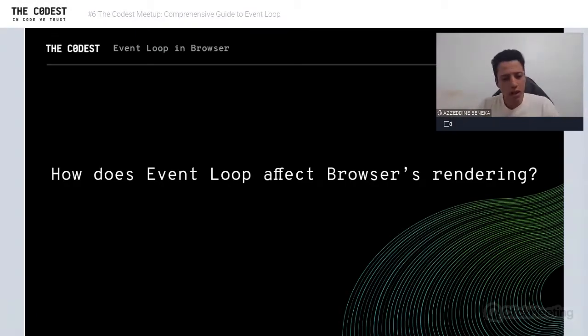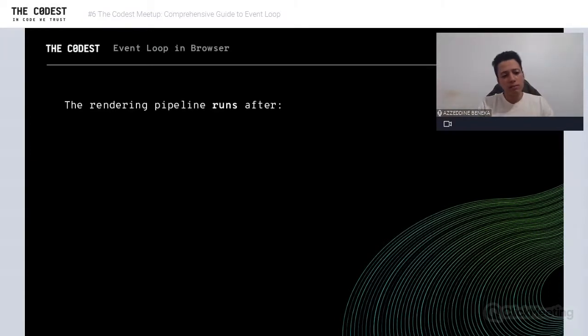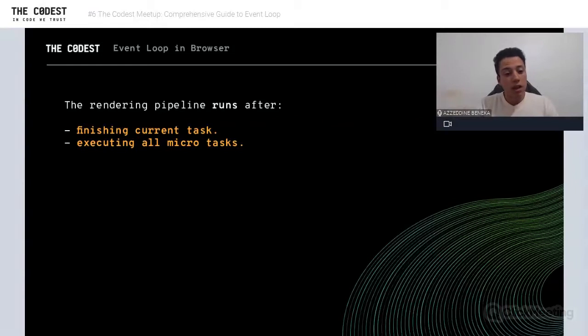We understood what the rendering pipeline is, but what is the relationship between the event loop and browser rendering? How does the event loop affect browser rendering? The browser runs the render pipeline after three steps. The first thing is that we should finish the current task in the event loop. If the event loop is busy executing one task, the browser will not execute the render pipeline unless we finish the current task in execution in the event loop. The second thing is